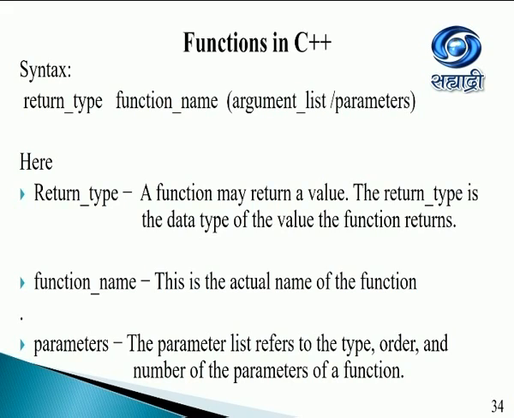The syntax for a function is important. You have the return type, the function name, and the argument list. We'll start with the function name. It is the name, again an identifier, that you give to the function. Let's talk about arguments or argument list or parameters. These will be the values that you will be passing from the calling function to the called function. And then let us look at the return type. It will be the value that will be sent back from the called function to the calling function.